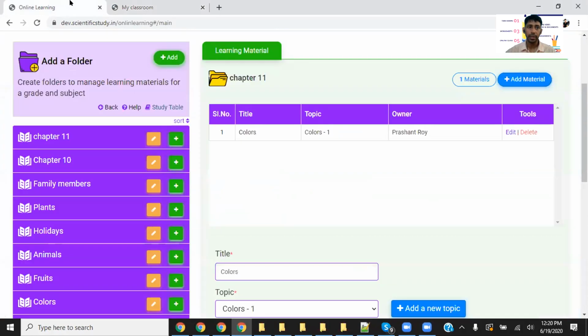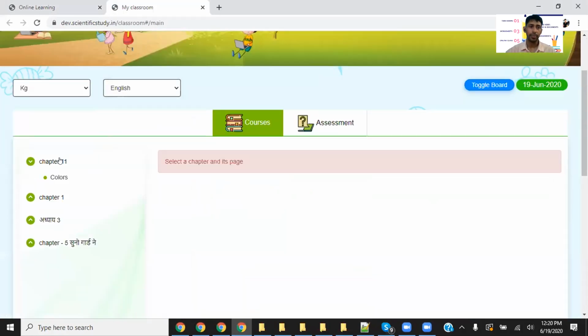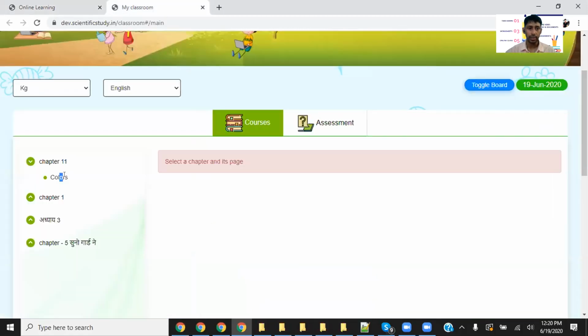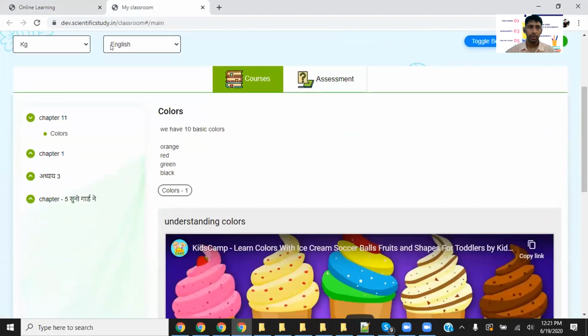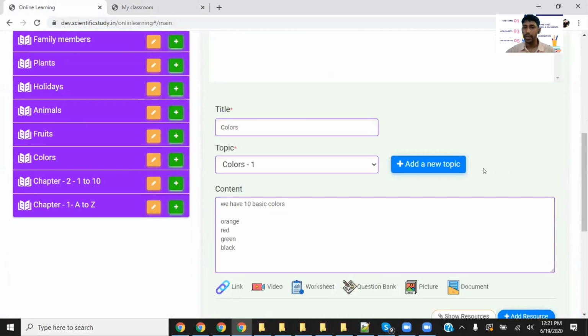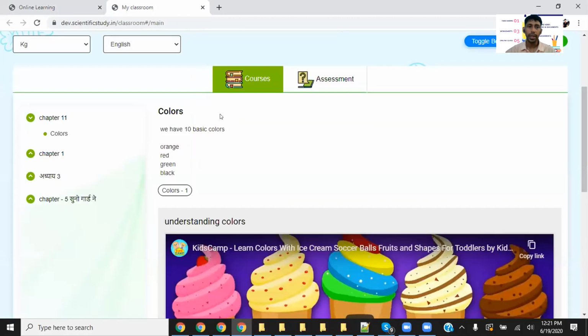What was the chapter? I guess it's chapter 11. Chapter 11. What was the learning material? Colors. What was the topic? Color 1. Okay, chapter 11, colors. So now the simple idea is, whatever you have created in the master's view will be displayed in the study table, and this study table is accessible to the students.